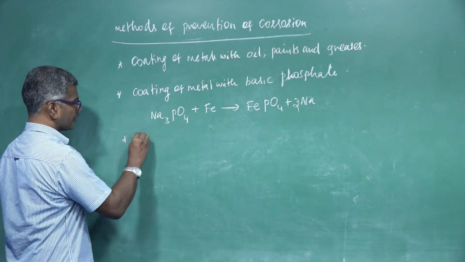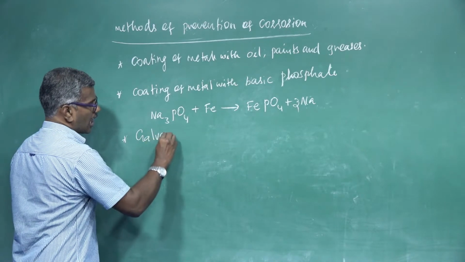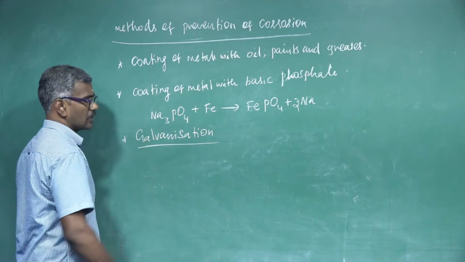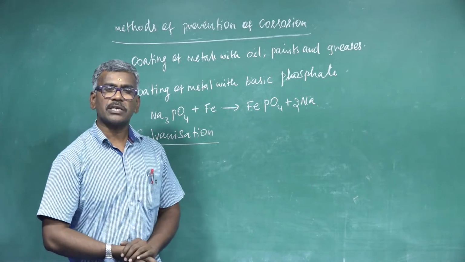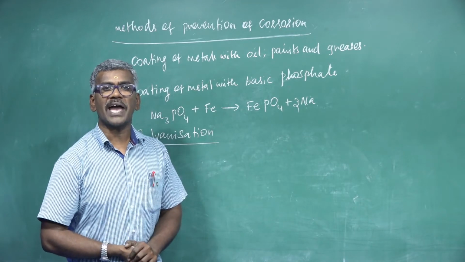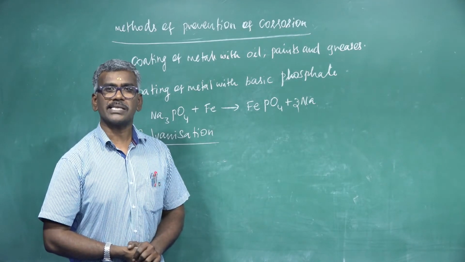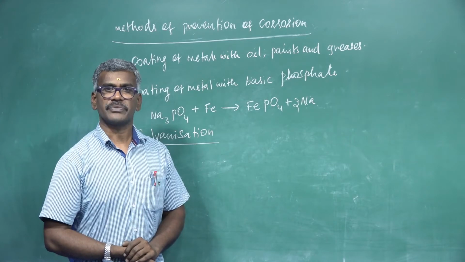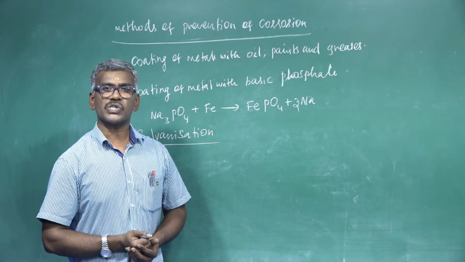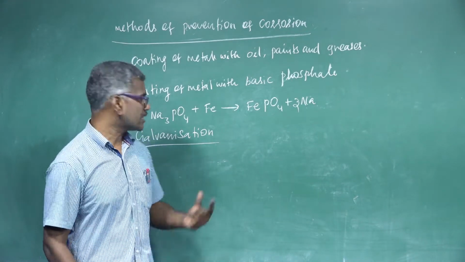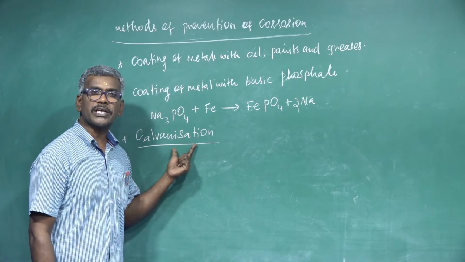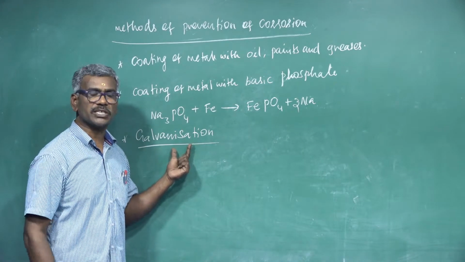Another point, galvanization. It is nothing but the process of coating zinc over the iron sheet. Here, zinc acts as a powerful reducing agent and easily corrodes. Zinc is oxidized instead of iron. This process is known as galvanization. Galvanization is nothing but coating of zinc over the iron sheet.